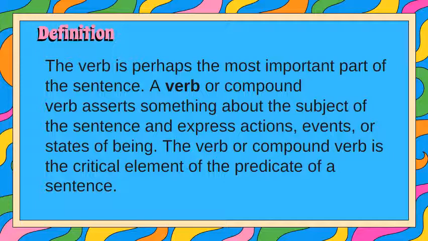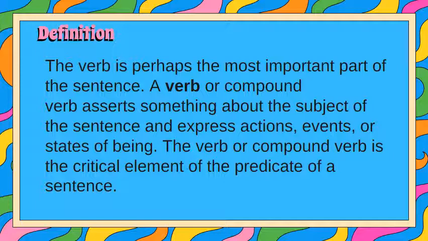A verb or compound verb asserts something about the subject of the sentence and expresses action, event, or state of being. The verb or compound verb is the critical element of the predicate of a sentence.